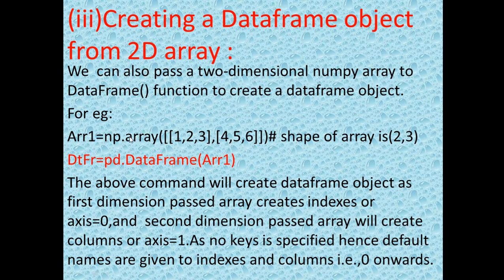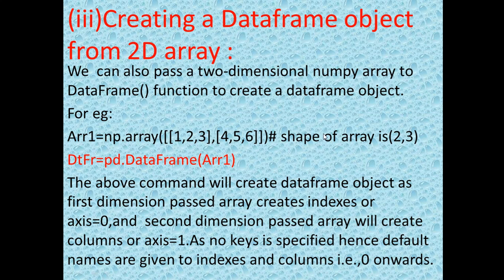We have used the function array for creating the array, and this array contains the elements 1, 2, 3 in the first row and 4, 5, 6 in the second row. So you can say that there are 2 rows and 3 columns. This whole is the first row and this whole is the second row. And what are the 3 columns? This 1, 2 and 3 are the 3 columns.